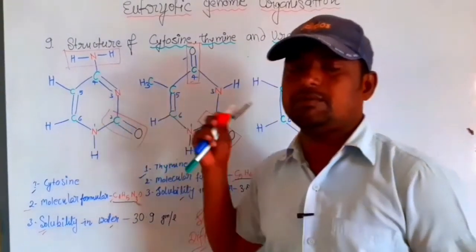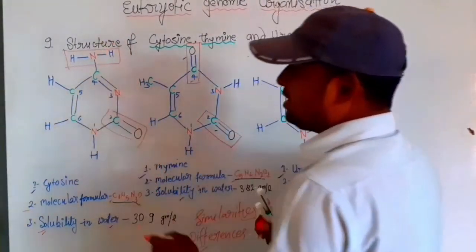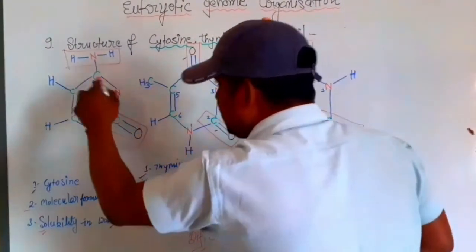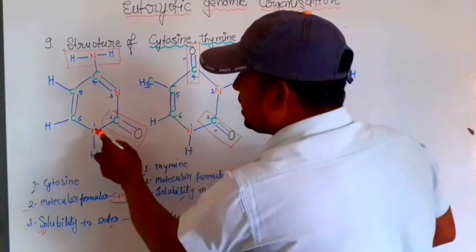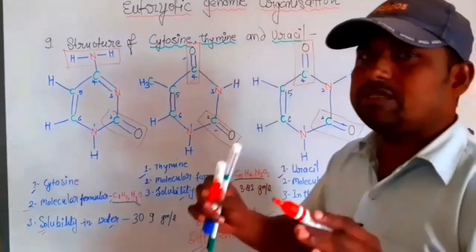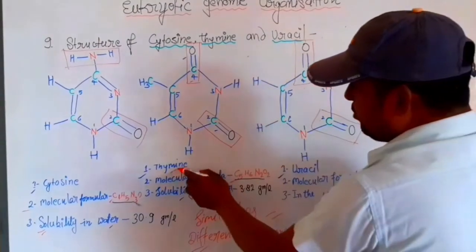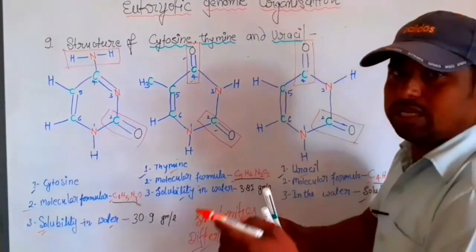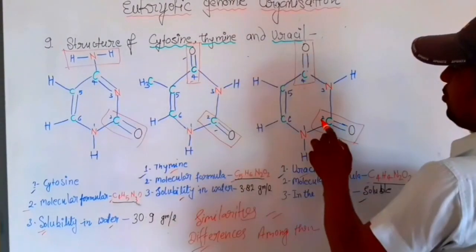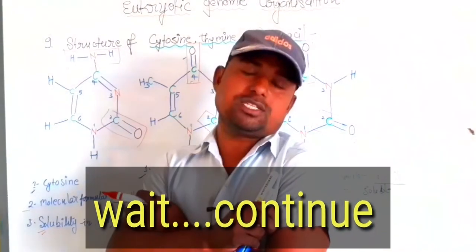This is the very basic similarity. The second similarity is in the ring, not outside the ring: all have nitrogen at positions 1 and 3. Thymine and uracil also share the similarity of oxy groups at positions 2 and 4. So you can find many similarities and differences yourself.